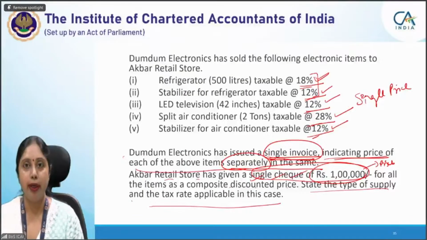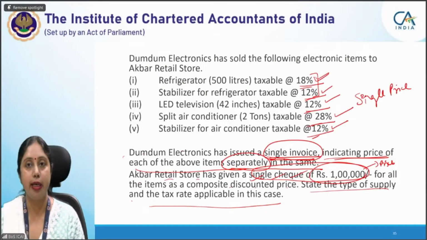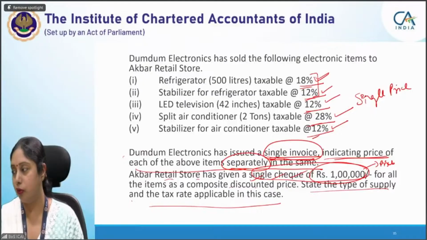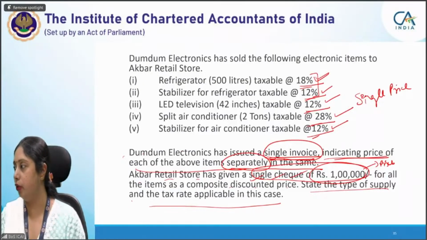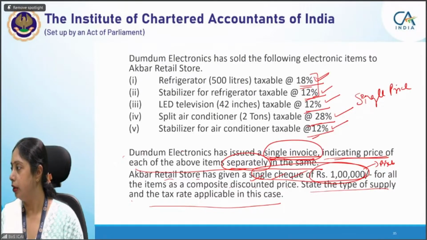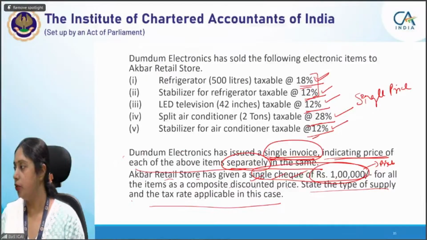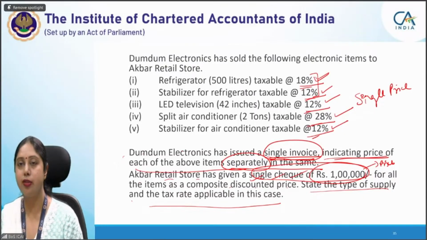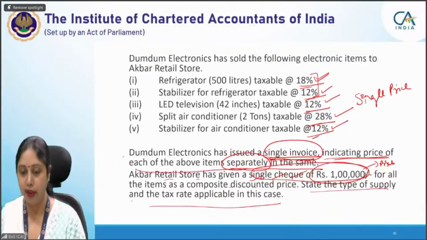They are not sold by the electronics store person together with each other. Generally, these items are not related to each other in ordinary course of business, and that is why it is an individual supply of goods. So, I'm getting some answers, but I don't know individual supplies. Yes, Lalisha, you were right in this particular question. And no, Khushi, this was not a mixed supply. It was a simple supply. That means it was an individual supply taxable at the different rates which were mentioned.